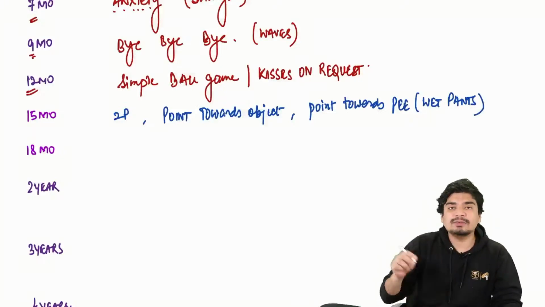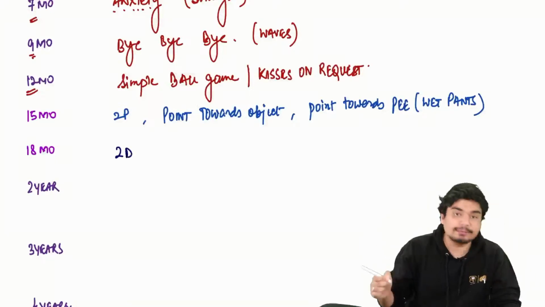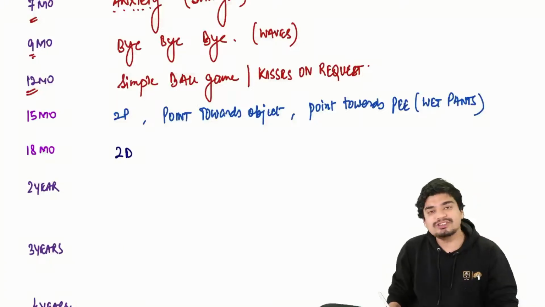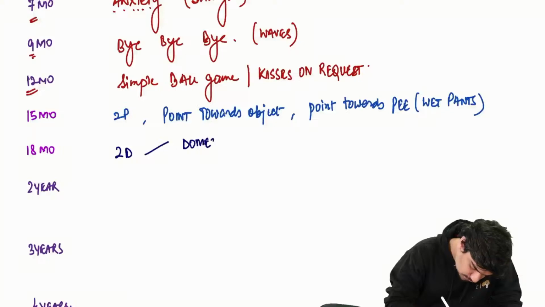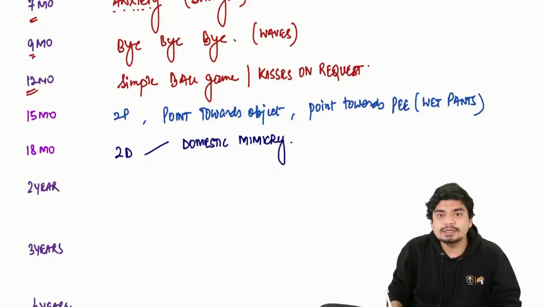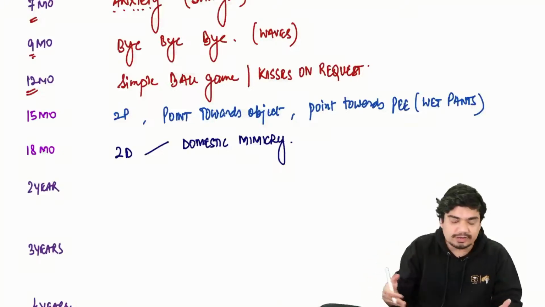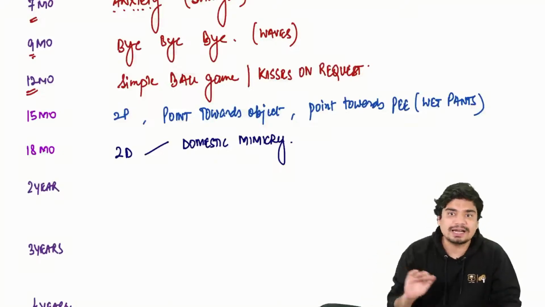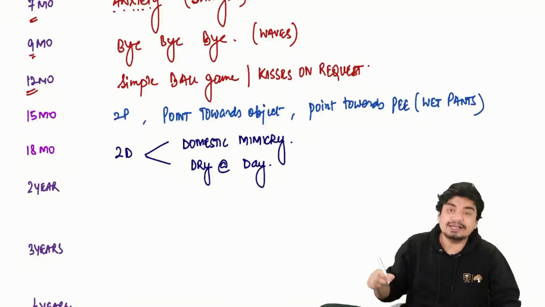At 18 months will come 2 D's. What are these 2 D's? First is domestic mimicry. The second D is dry at day. So the child will have enough toilet skills, he will be dry at day.